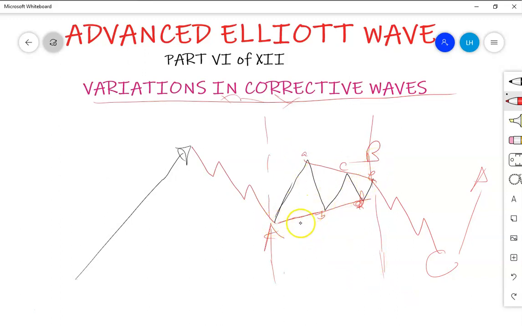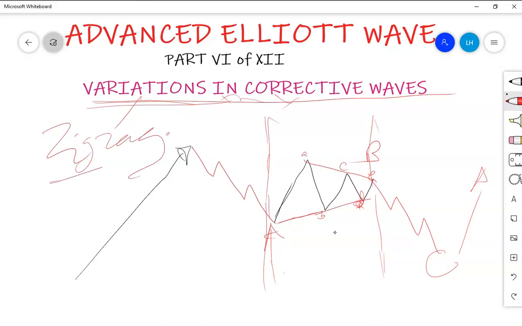Most traders, when they are talking about zigzag correction, expect to have a zigzag in wave B all the time. But it is not like that. Sometimes it can be a triangle, can be a flat, or can be anything else. So now, this is a triangle, and this marks the end of the possible variations in zigzag.